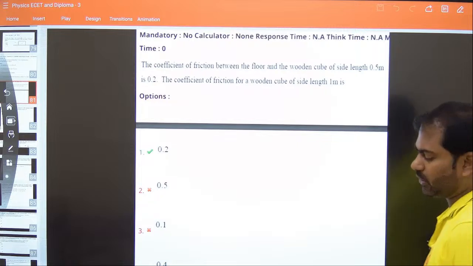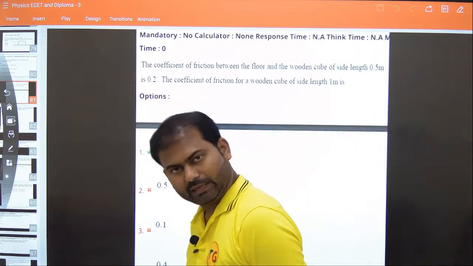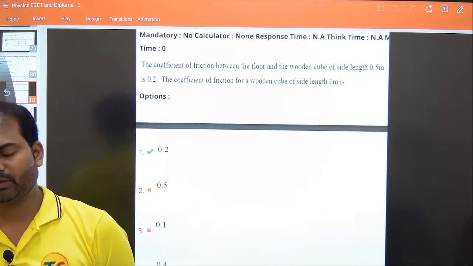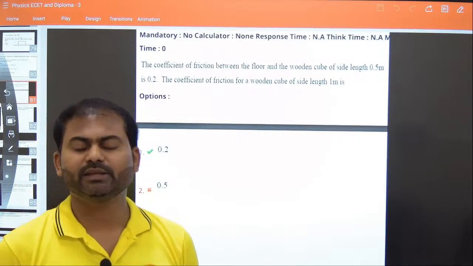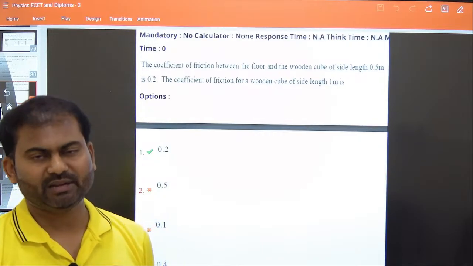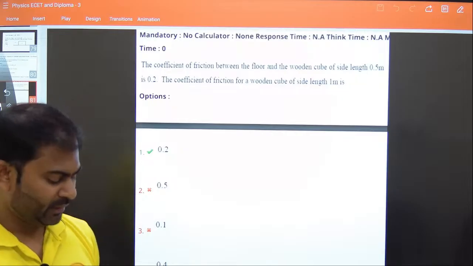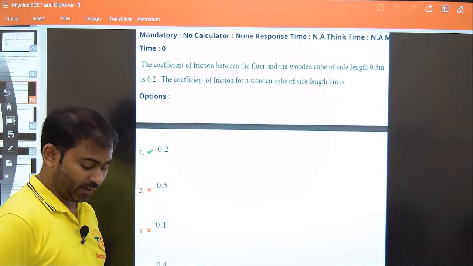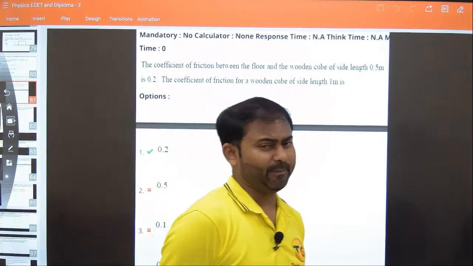This question comes from the concept that based upon the area, coefficient of friction doesn't change. Coefficient of friction does not depend on or change with the area or the length or anything. So it's a constant between two materials which are in touch there. Understood? So it is already given as 0.2. So it will remain 0.2 even if the dimensions are changed.